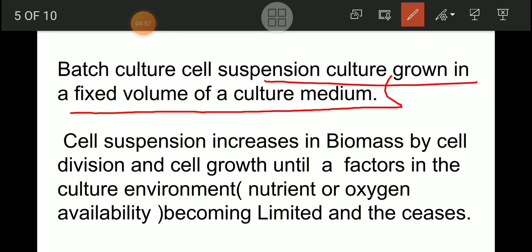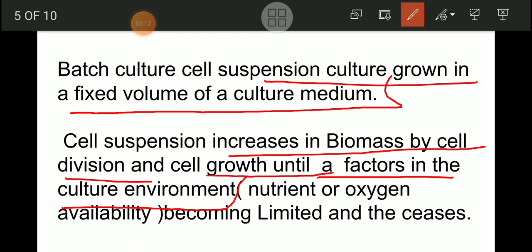Again, the value of the batch B we can increase or decrease. So batch-wise, volume is fixed. In case of cell suspension, the biomass increases by cell division and cell growth until the factors in the culture environment become limited and the growth ceases.